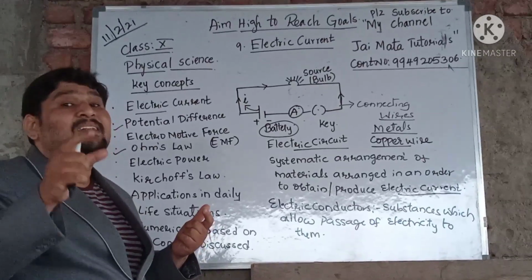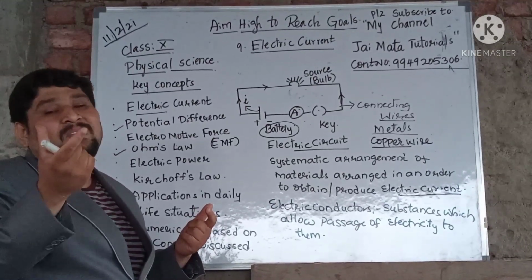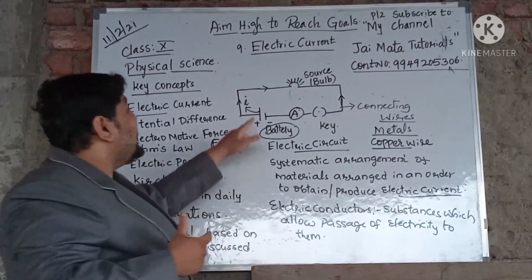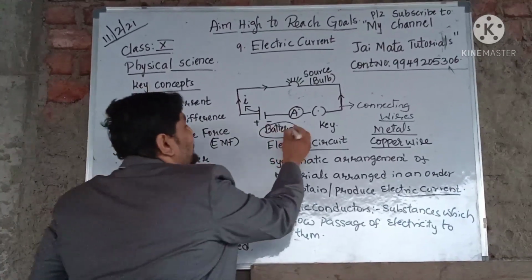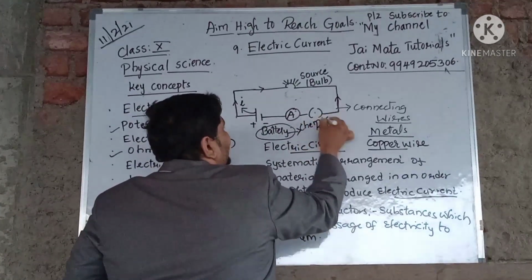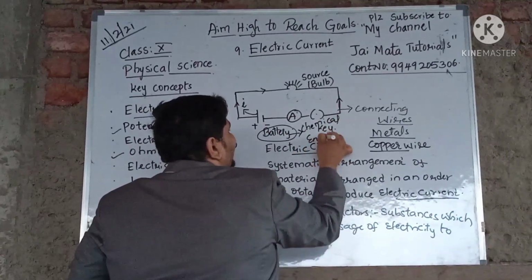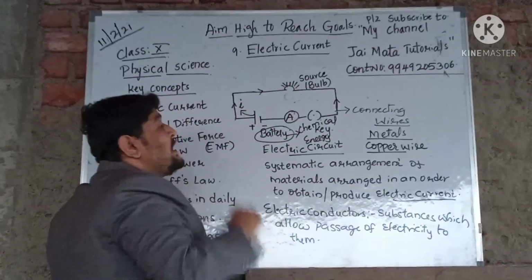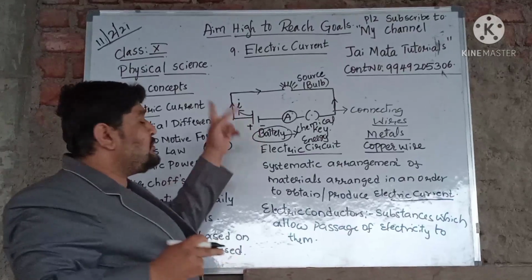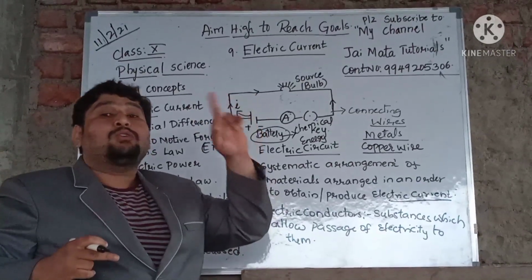A cell contains chemical energy. So here chemical energy is converted into electrical energy. So this particular battery, whatever we are using, stores chemical energy, and this chemical energy is converted into electrical energy.